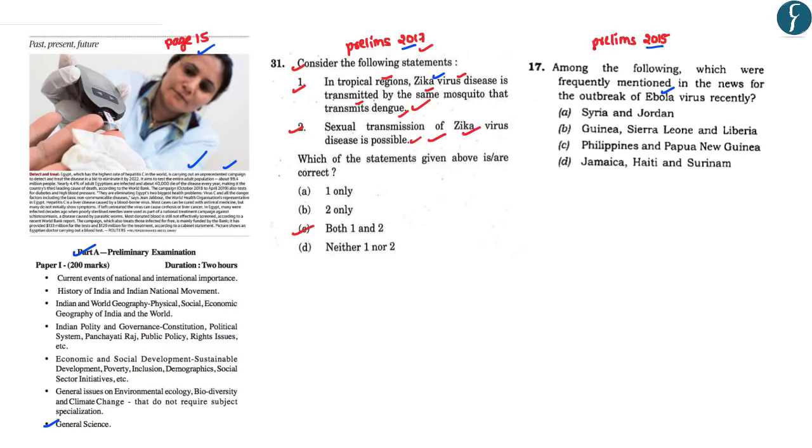Now coming to the second question asked in the prelims 2015, the question here was, among the following which were frequently mentioned in the news for the outbreak of Ebola virus recently. Now the answer to this question was B. Now these countries were in news for the outbreak of Ebola virus. So having understood all the aspects related to the hepatitis C disease, let us now move to the next article.